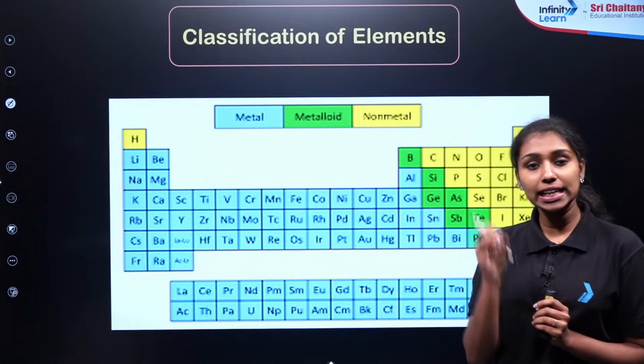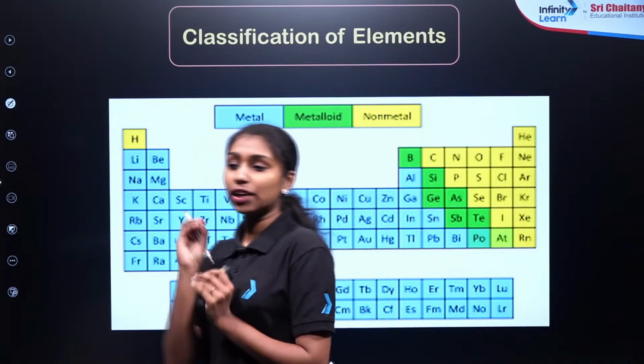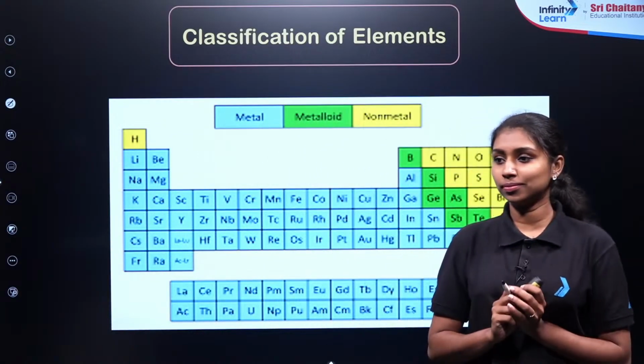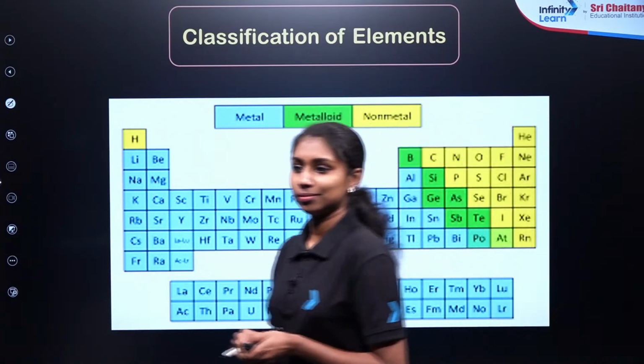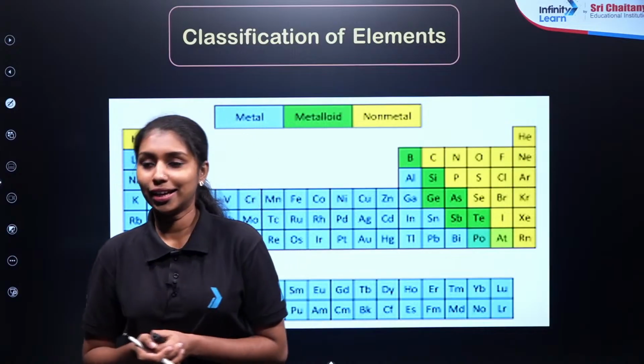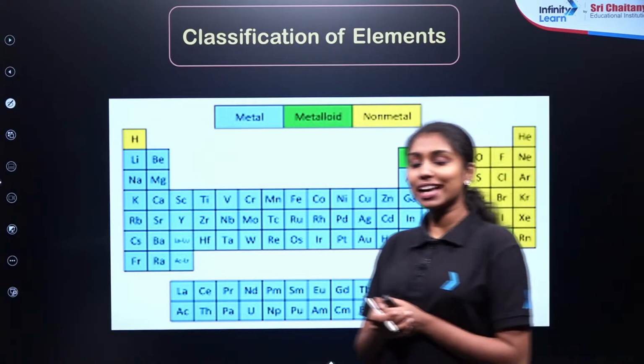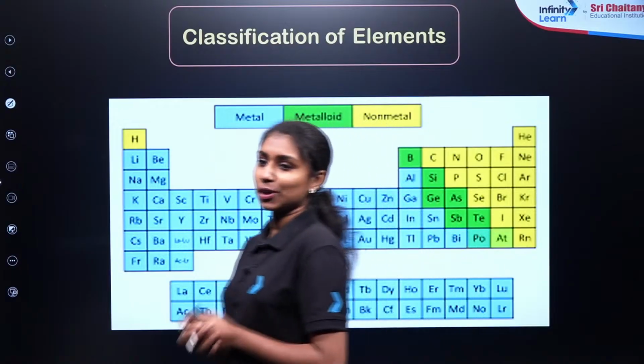But in general, these noble gases can be considered as non-metals. Clear?